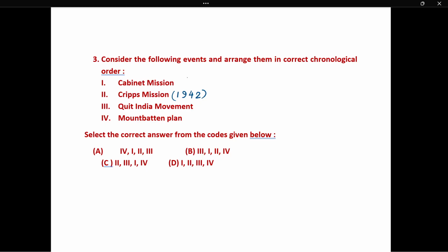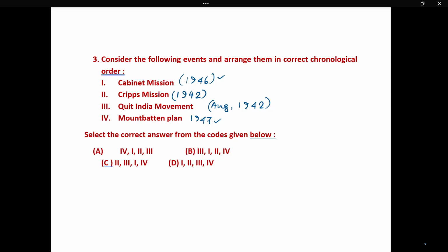Cabinet mission is 1946. Quit India movement, August 1942, which is also known as the August movement, and the Mountbatten Plan is 1947. As you know, 1946 and 1947 you can distinguish, there is a difference. But 1942 and 1942 are in the same year, so how are you going to distinguish this?